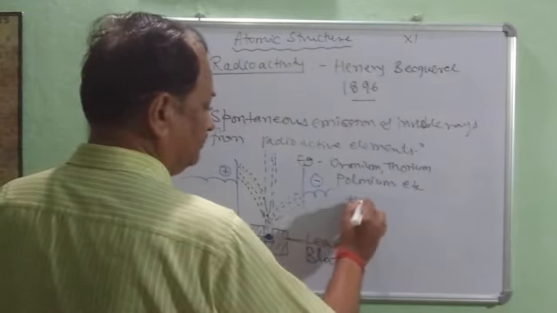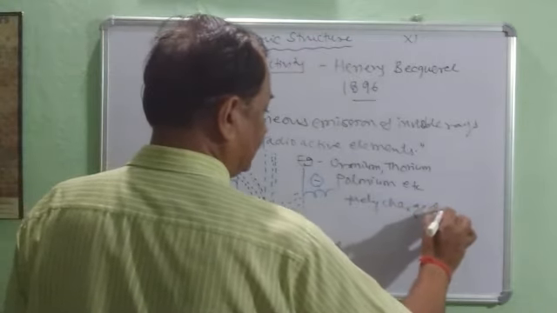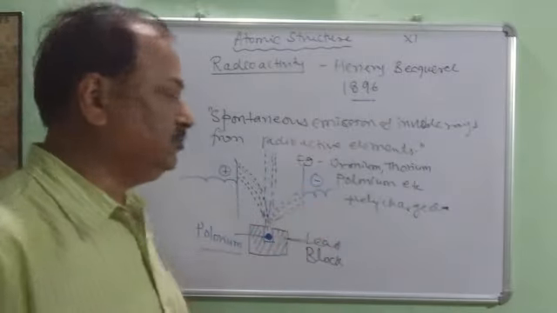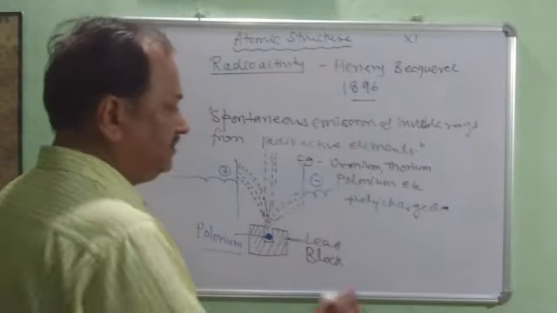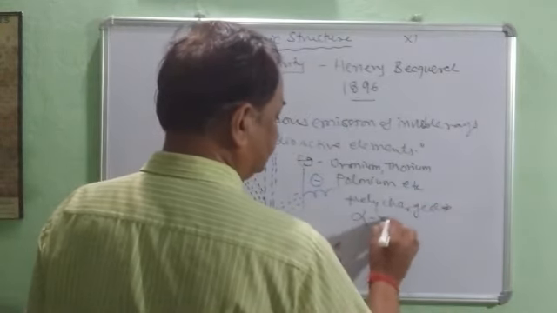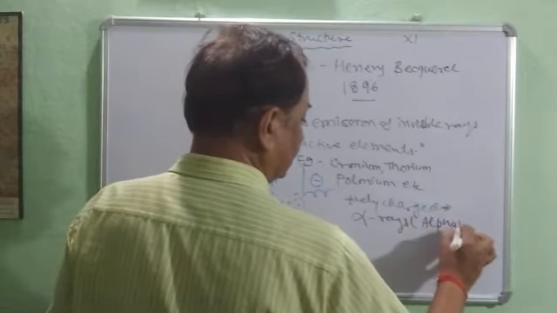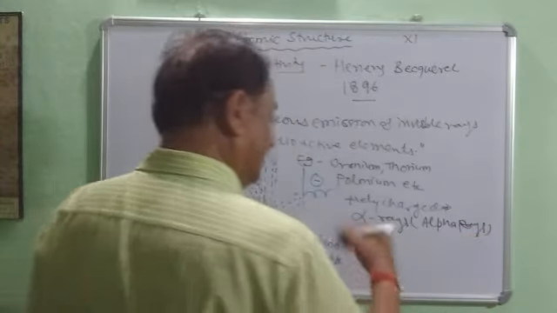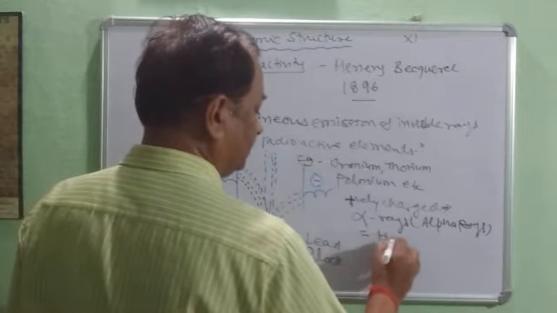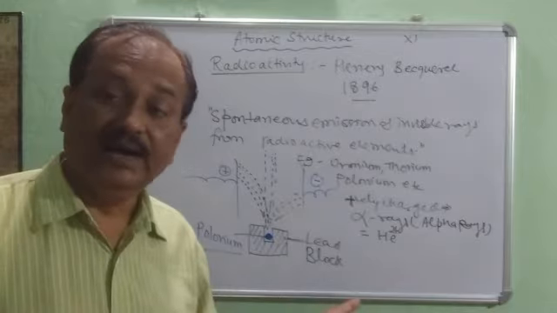The positively charged particles, which are attracted toward the negative plate, he named alpha rays. Alpha rays are nothing but the helium nucleus having 2 unit positive charge. So alpha rays, symbol alpha.